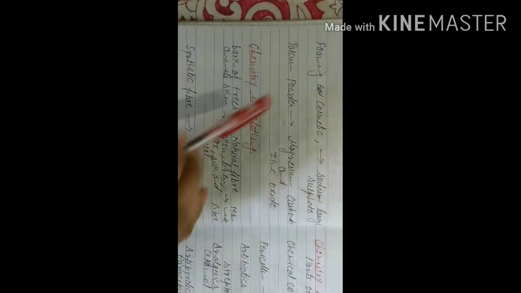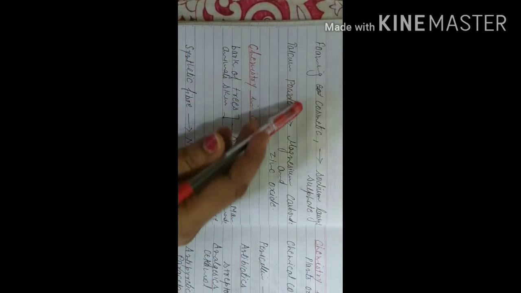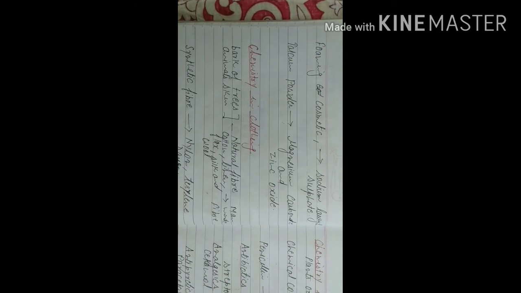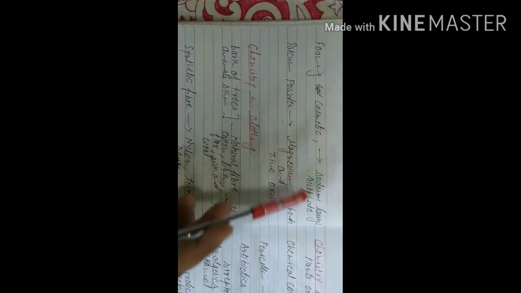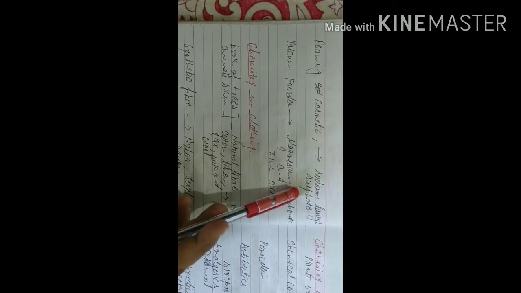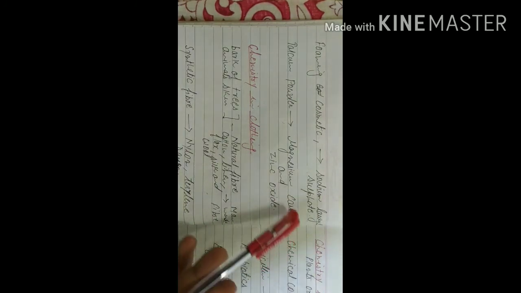Next is about foaming cosmetics, which give lather, which give foam. So what do we use in foaming cosmetics? Sodium lauryl sulfate. I hope you understood what the foaming substances are: soaps, shower gel, shampoo, all these things. So, sodium lauryl sulfate.